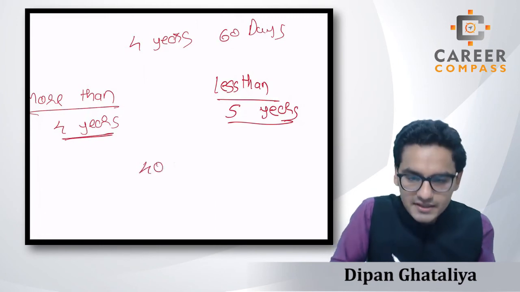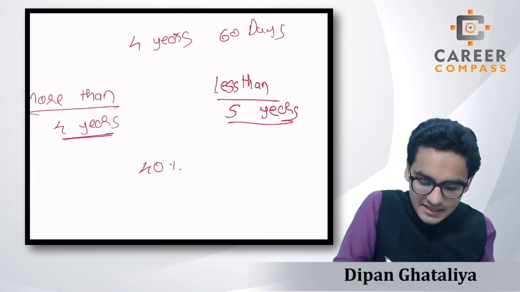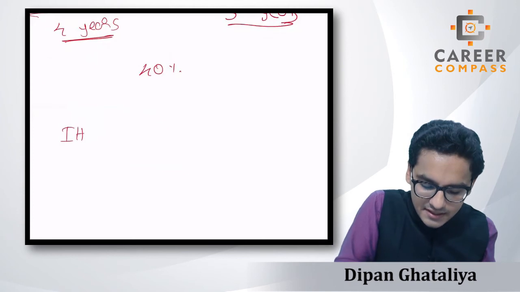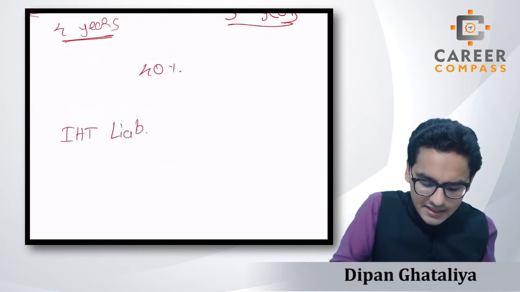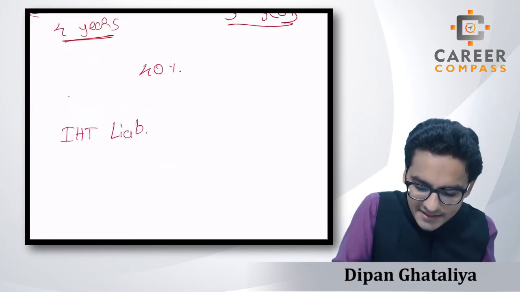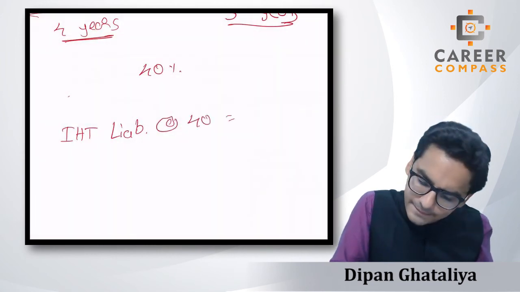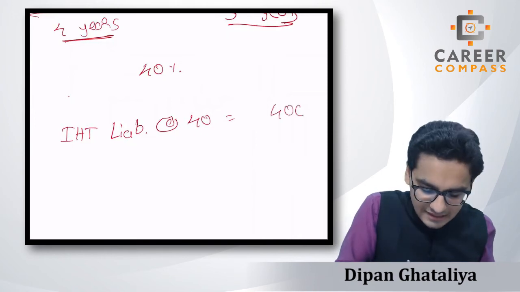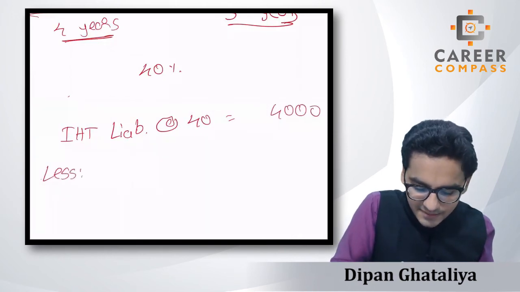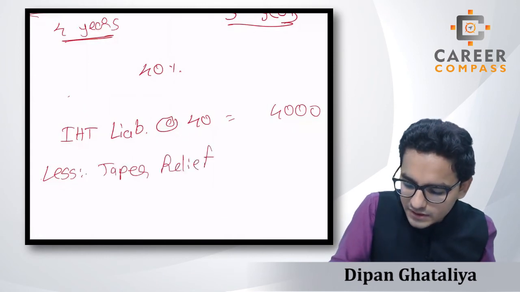40%. So whatever our IHT liability is, we just have to calculate the IHT liability. Assume that the IHT liability at the rate of 40% is 4,000 pounds. Then in this case we will claim the taper relief at 40%.